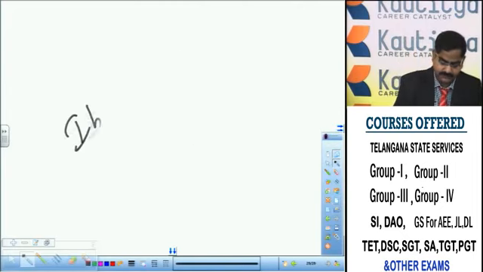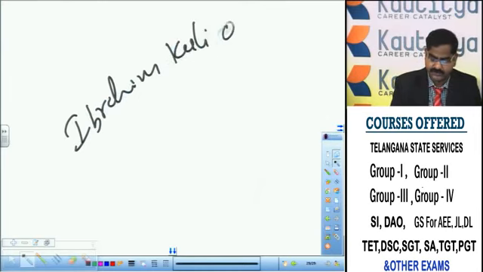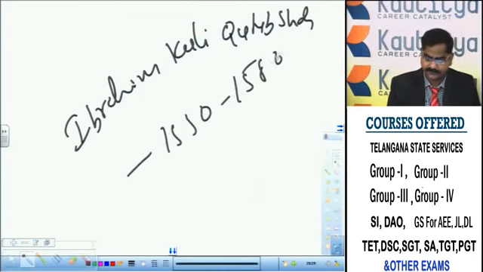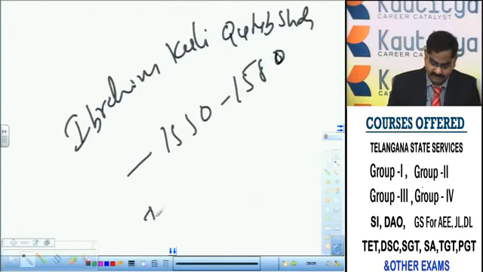Later, Ibrahim Kuli Qutub Shah ruled from 1550 to 1580. Later, Muhammad Kuli Qutub Shah.